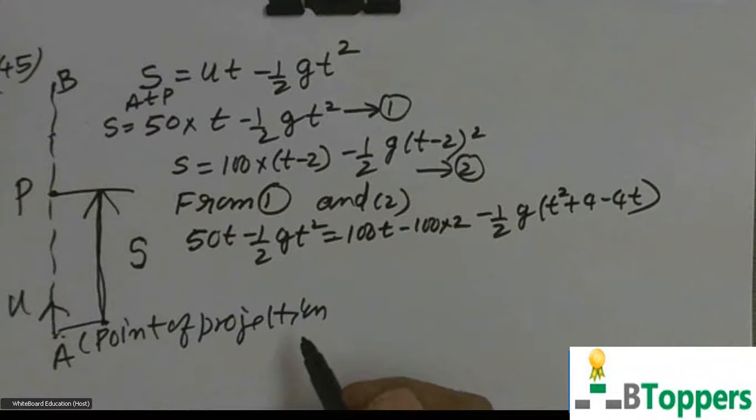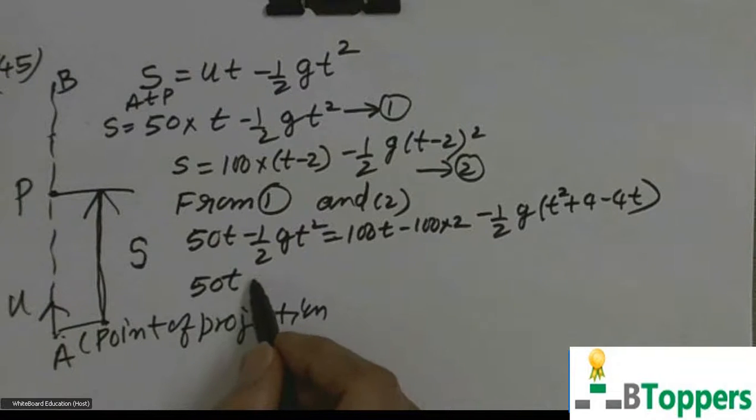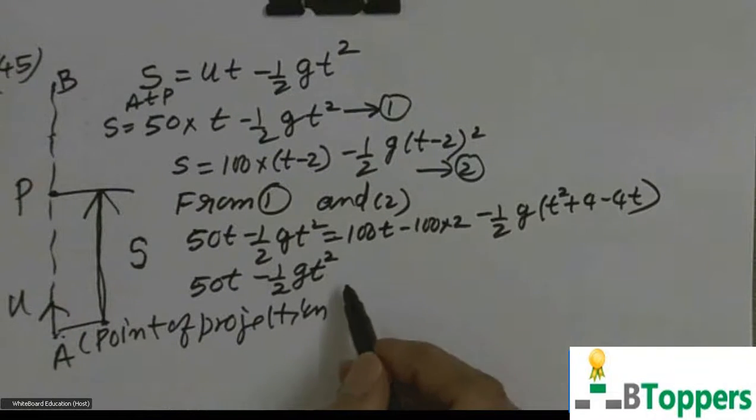This has to be simplified. Solve for time T. You can take the terms containing T to the right hand side. Those who want to copy the solution of the problem can start writing now, because the rest of the solution is only simplification.